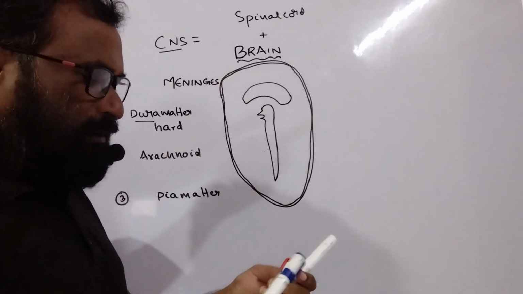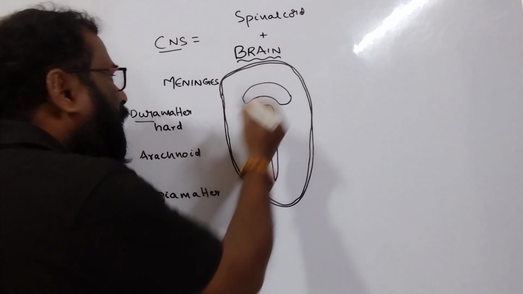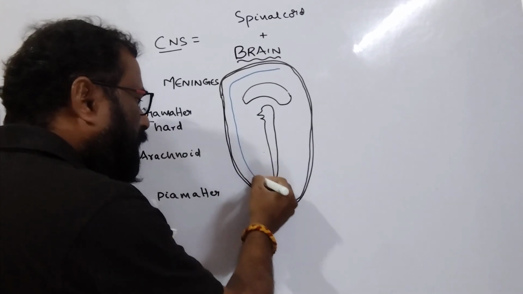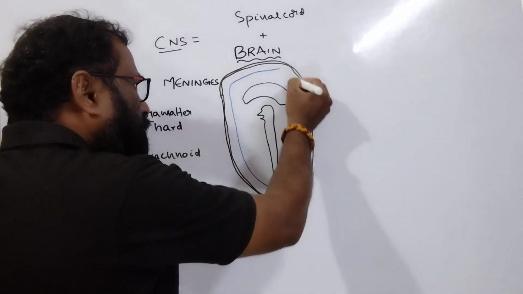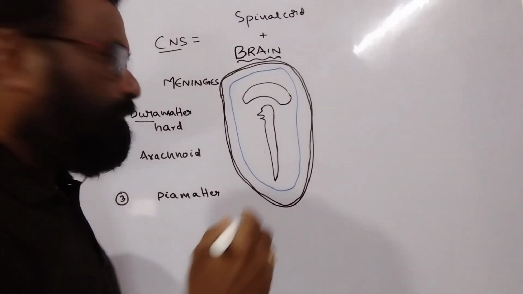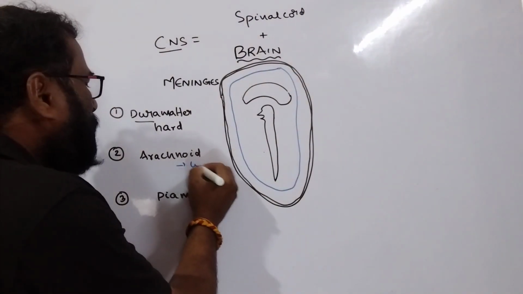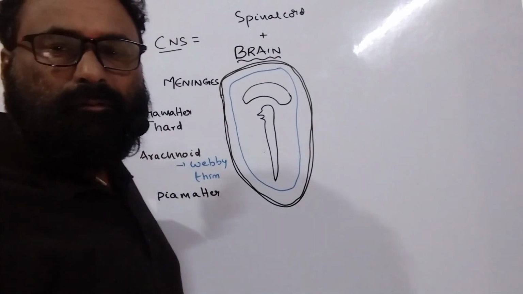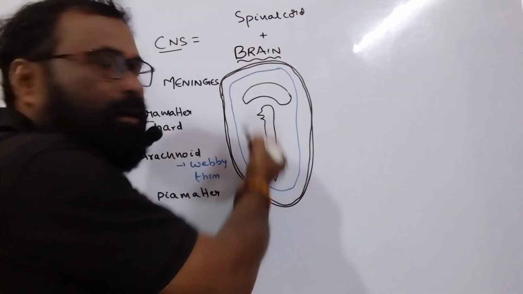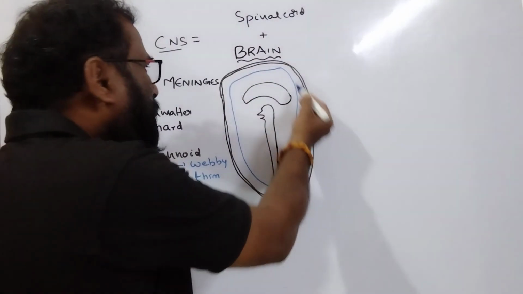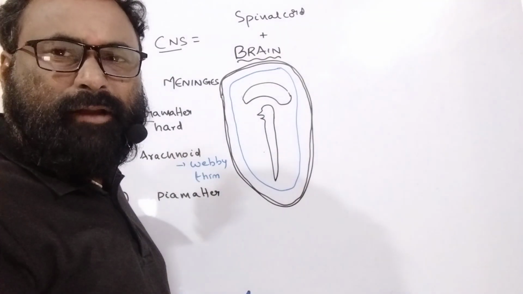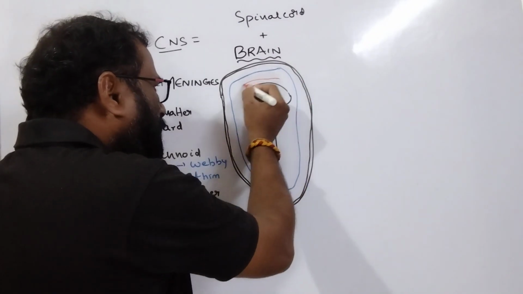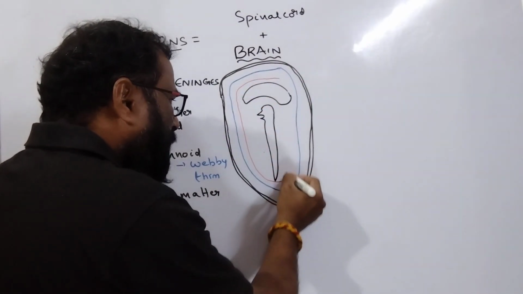Beneath that, there is a membrane called the arachnoid membrane. Arachnoid is a webby and thin portion. So there is the black colored outer dura mater. Beneath that there is an arachnoid. Beneath that arachnoid there is a soft matter which is a vascularized portion, that is the pia mater.